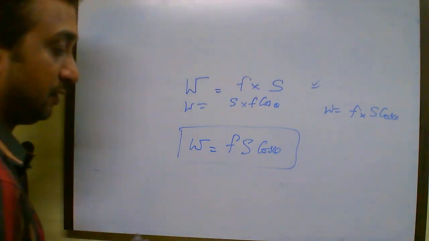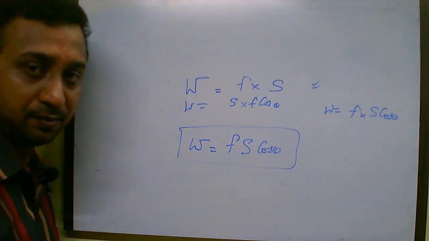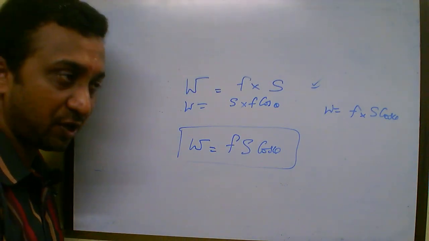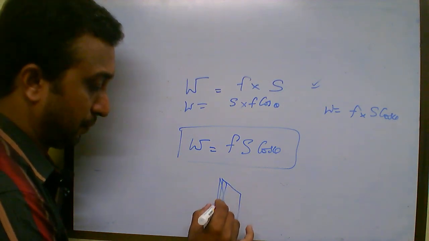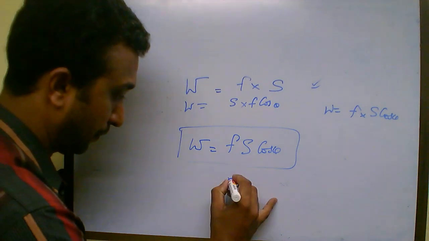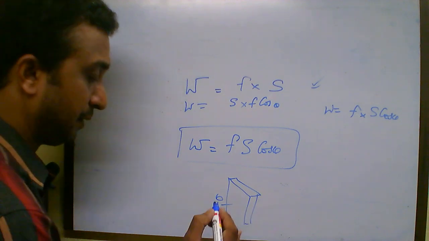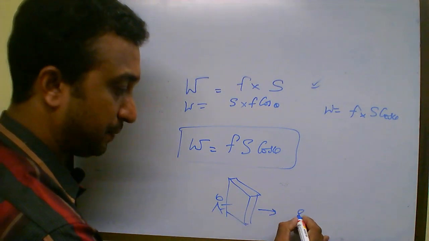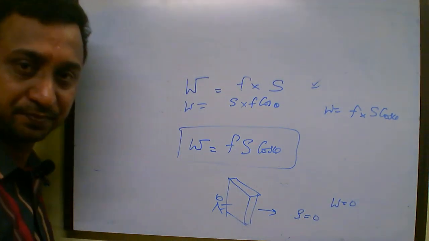For example, take the case of the person who was pushing the wall. In that case, I said the work done is zero. Why did I say the work done is zero as per the physicist? Here is the wall, which is being pushed by a person, and the wall remains where it is. So force is applied, displacement is zero. So work done in that case is zero.